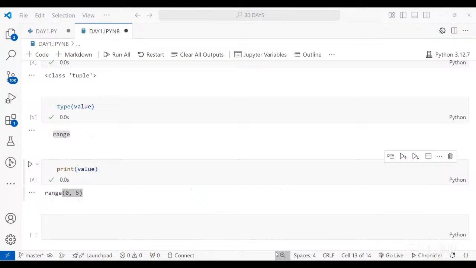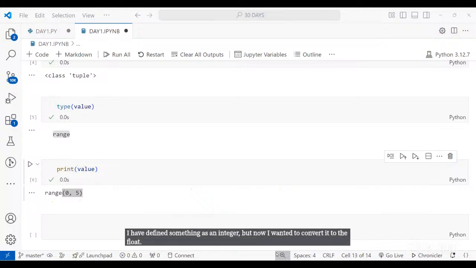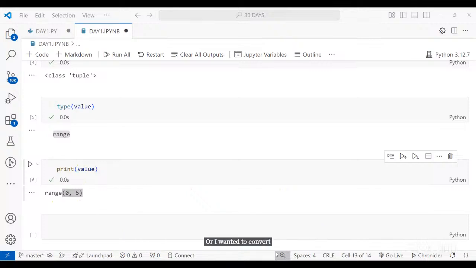So these are certain built-in data types that will help you write your code effectively if you know them in depth. Now let's say I have defined something as an integer, but now I want to convert it to float, or convert it into certain other things, however you want to. So you can change the data type as well. You can change from one data type to another data type.